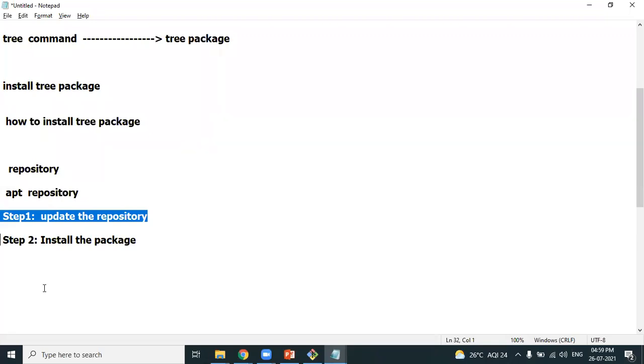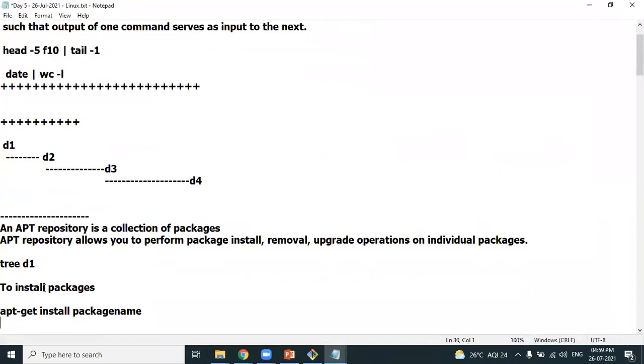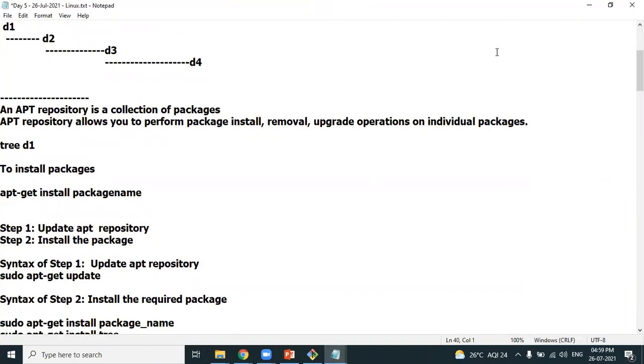Hopefully, you may have a question, Sunil. Yes, now you know the process of installing the package. Now tell me how to update the repository and how to install the packages. Here is the syntax. Look at this. apt repository is a collection of packages. It's a very big warehouse collection of packages. apt repository allows you to perform package management like installing the packages, removing the packages, upgrading the individual package. All this you have to do from the apt repository. If you want to install the package, this is the command: apt install package name.